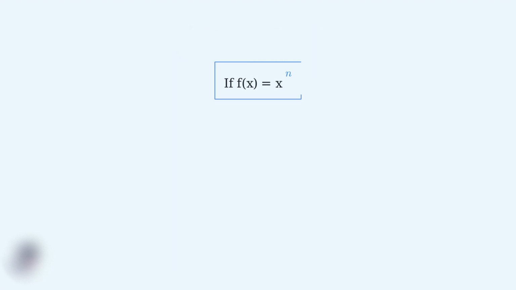Welcome to our exploration of the power rule, one of the most fundamental and useful tools in calculus. The power rule is essential for finding derivatives, which tell us how functions change. The power rule applies to functions in the form f(x) = x^n, where n can be any real number. This simple pattern appears everywhere in mathematics and science.